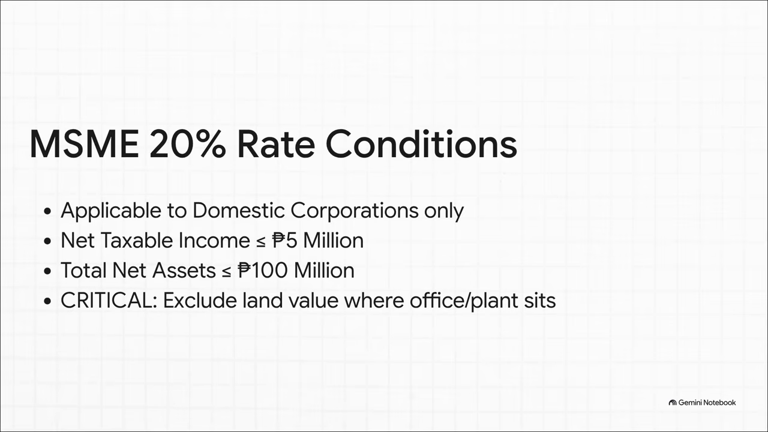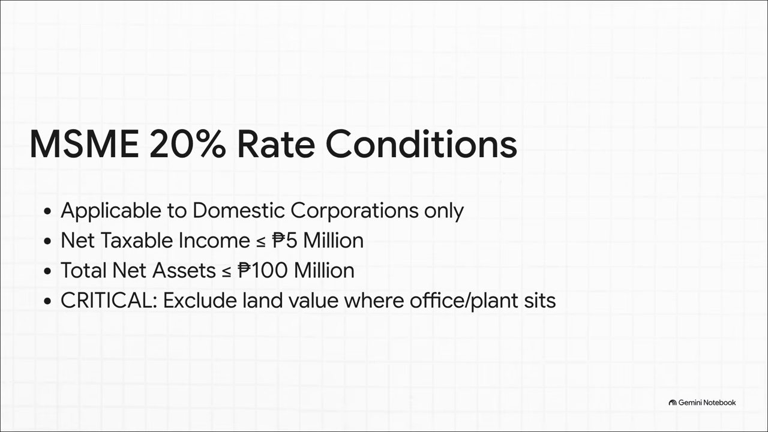This is huge for your exams. To score that 20% MSME rate, the entity absolutely must be a domestic corporation. RFCs do not get this. Net taxable income has to be 5 million pesos or less, and total net assets can't exceed 100 million. But here is the ultimate study hack. Examiners will constantly try to trick you by tossing in the value of the land in that total asset number.